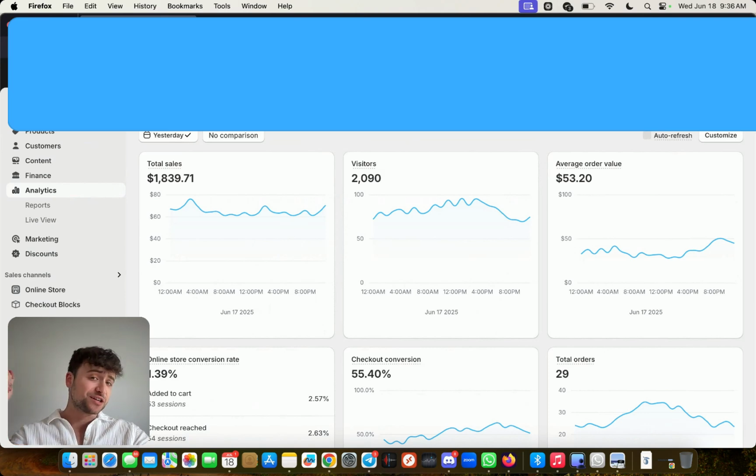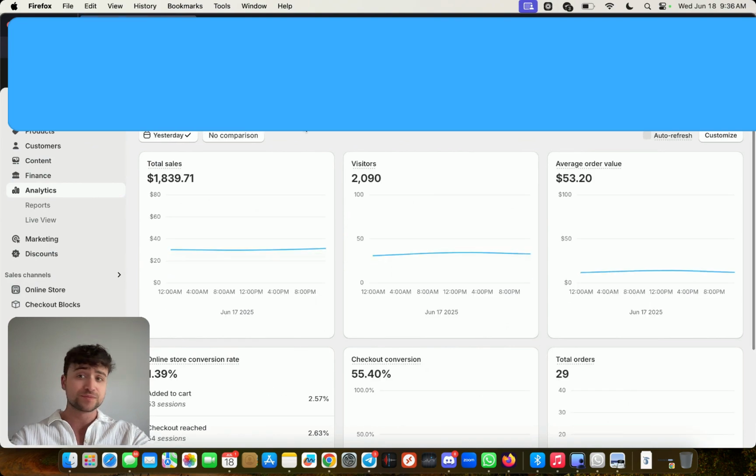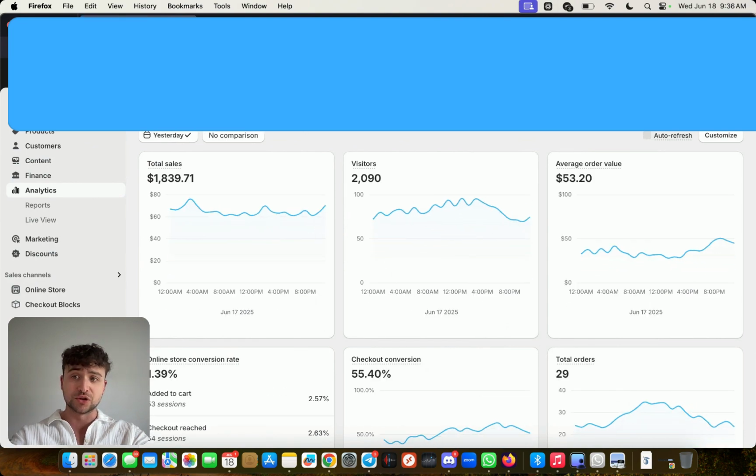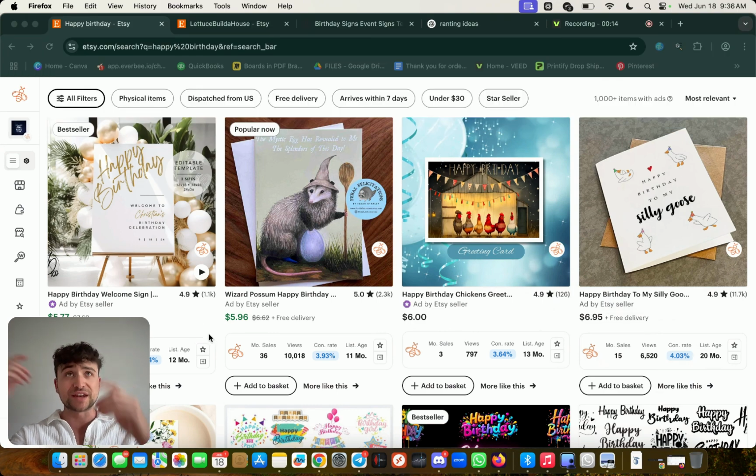Yesterday, I made $1,800 selling PDFs as a lazy individual. As you can see here, let me do a refresh for y'all. Looking delicious. So, look, the laziest way that I can think of in today's online world is selling PDFs. Now, you're wondering, what is this PDF? I mean, there are so many things inside the PDF that you could sell, but one of the most popular ones are birthday invitations.